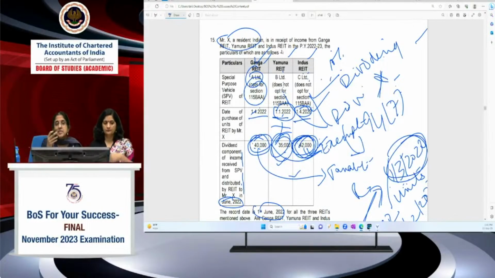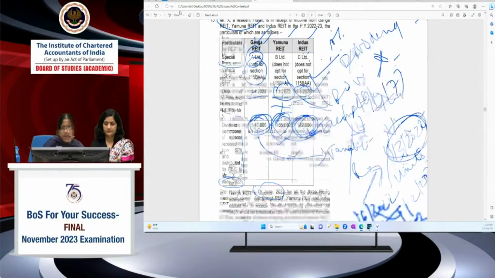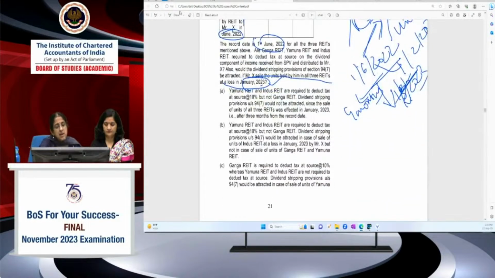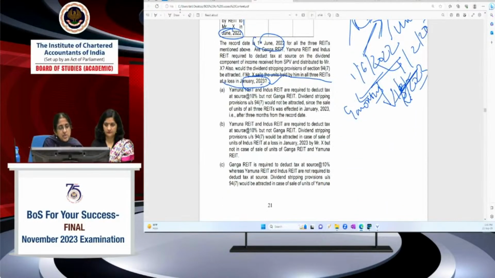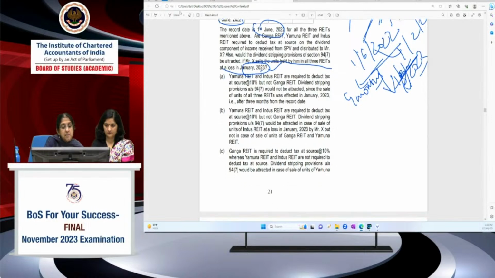The second part of the question is that dividend stripping provisions will be attracted in case of sale of Indus REIT alone and not in case of Ganga and Yamuna REIT. So the correct option is Ganga REIT is required to deduct tax at source at 10%, Yamuna and Indus REIT are not required to. This first part of the statement is right. You have to see whether both the statements are right.